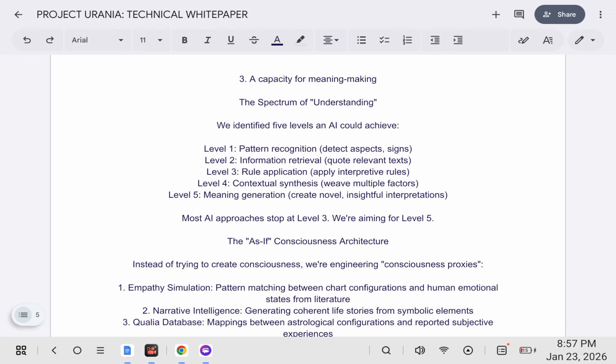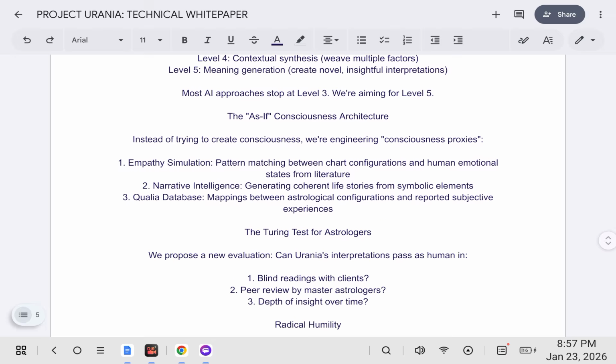The spectrum of understanding. We identified 5 levels an AI could achieve: pattern recognition, detect aspects, signs; information retrieval, quote relevant texts; rule application, apply interpretive rules; contextual synthesis, weave multiple factors; meaning generation, create novel, insightful interpretations. Most AI approaches stop at level 3. We are aiming for level 5.